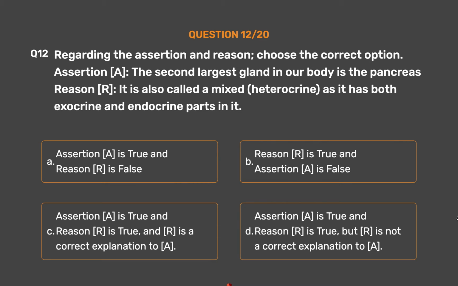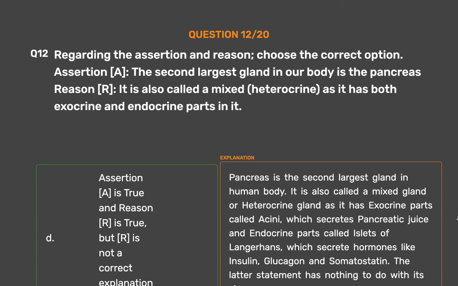The correct answer is option D. Assertion A is true and reason R is true, but R is not a correct explanation to A. Pancreas is the second largest gland in the human body. It is also called a mixed gland or heterocrine gland as it has exocrine parts called acini, which secrete pancreatic juice, and endocrine parts called islets of Langerhans, which secrete hormones like insulin, glucagon, and somatostatin. The latter statement has nothing to do with its size.